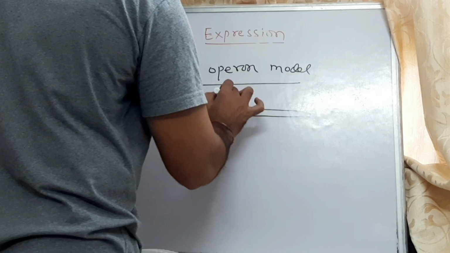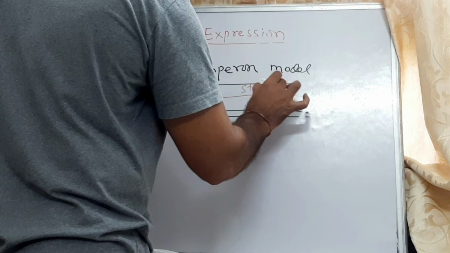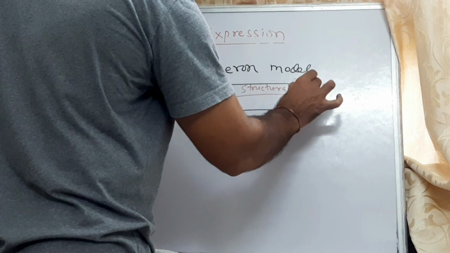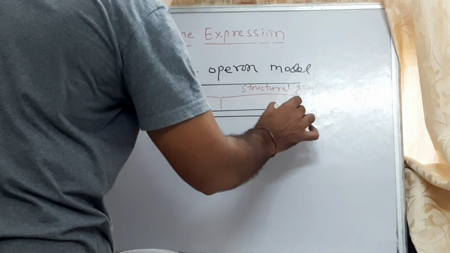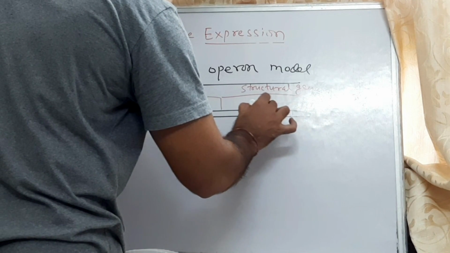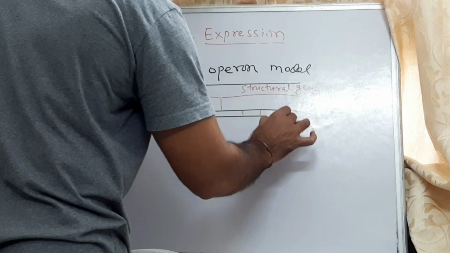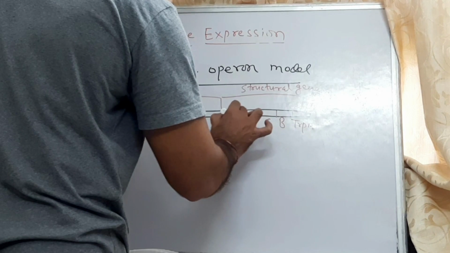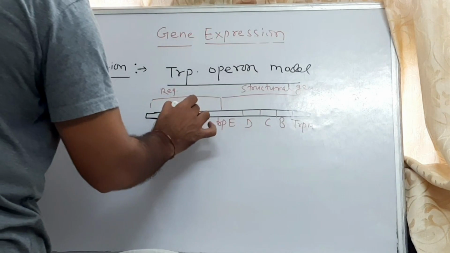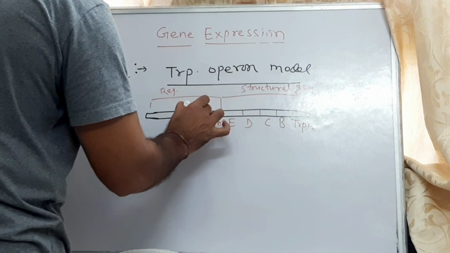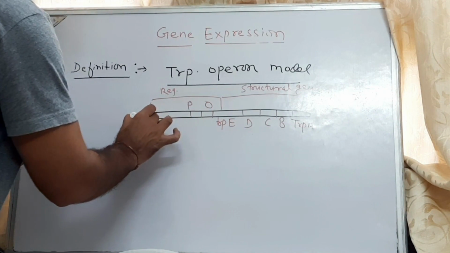Second is the structural gene. In the tryptophan operon model, there are 5 sets of genes: tryptophan A, B, C, D and E. These 5 sets of genes are encoded together. In the regulatory region, there are important regions: one is the promoter, second the operator, and third the inducer.